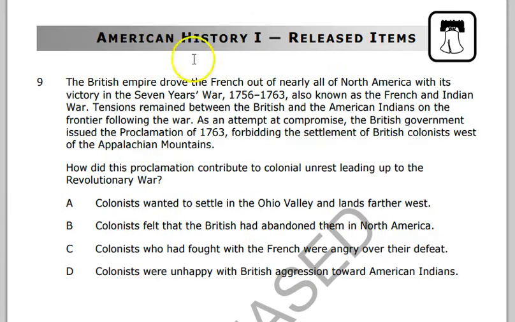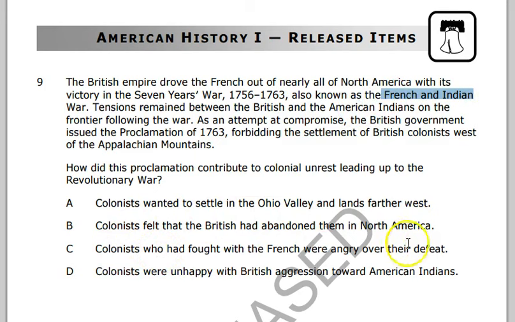Question 9 here. Go ahead and read this about the Seven Years' War, the French and Indian War. How did this proclamation after the war contribute to colonial unrest leading up to the Revolutionary War? Colonists wanted to settle in the Ohio Valley and lands farther west. That sounds right. They felt the British abandoned them in North America. No, the British helped them defeat the French and Indians. That's why it's called the French and Indian War.